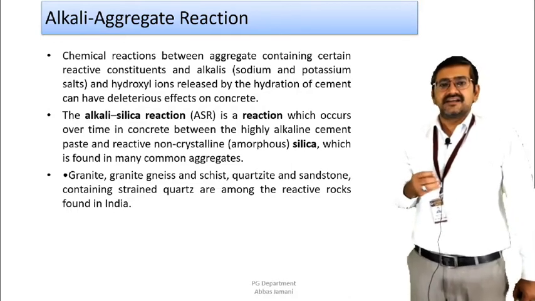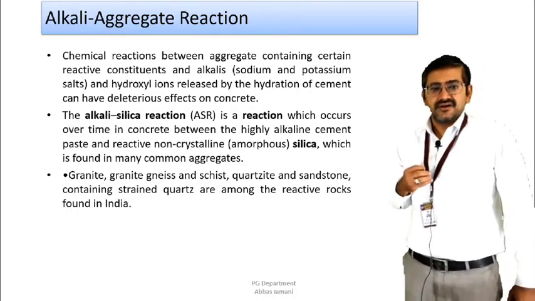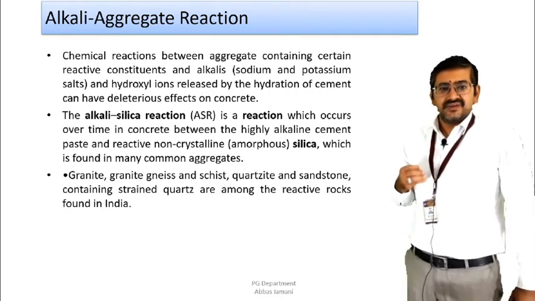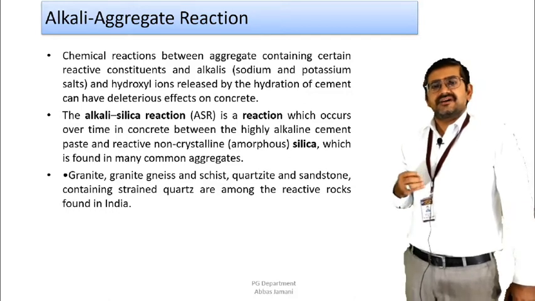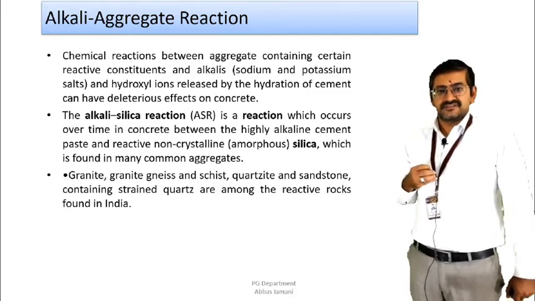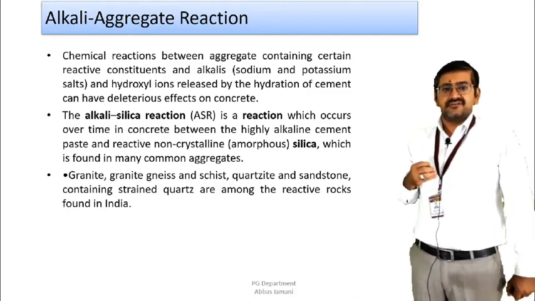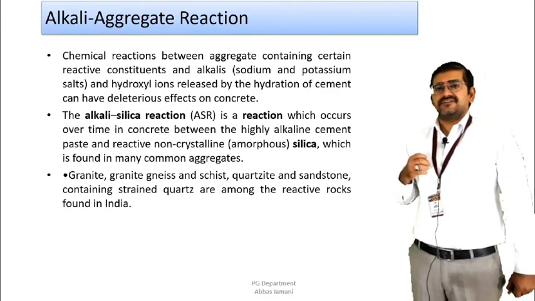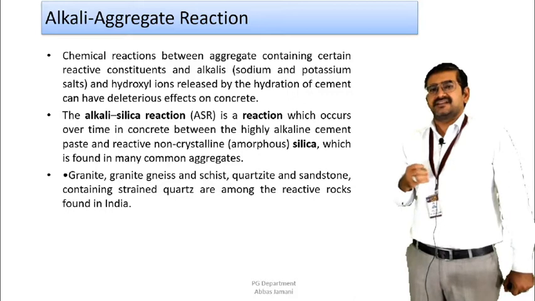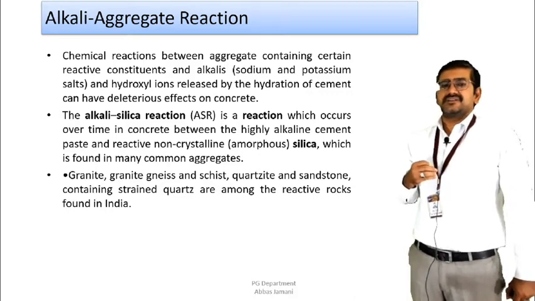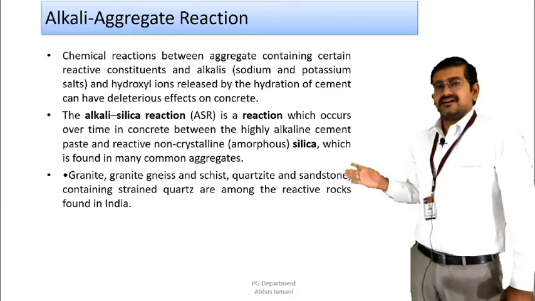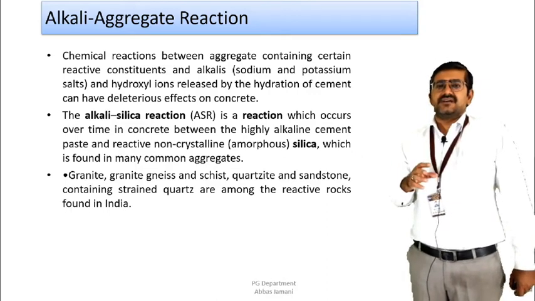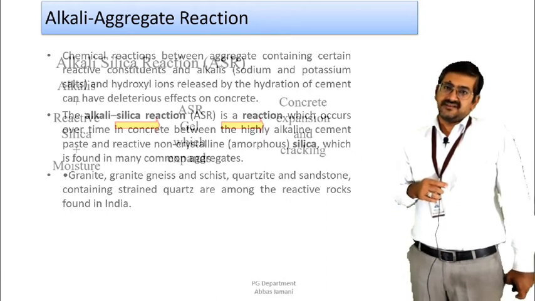Alkali aggregate reaction is a reaction which occurs over time in concrete between the highly alkaline cement paste and the reactive non-crystalline or amorphous silica found in many common aggregates. As an example of aggregates containing this amorphous silica, granite, quartz and sandstone are the general sources in which amorphous silica is likely to be present.